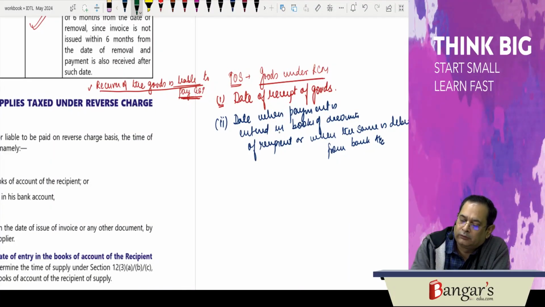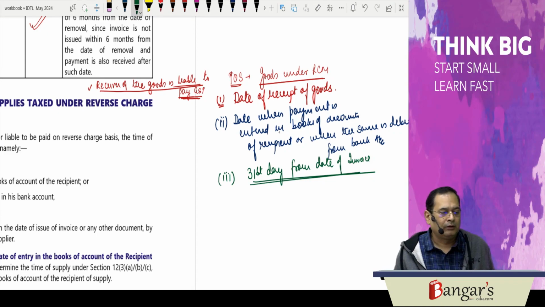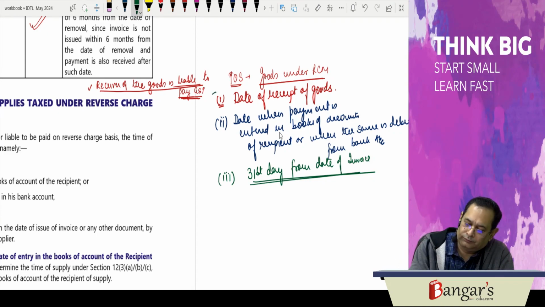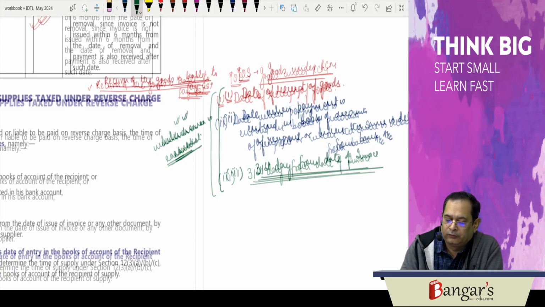And number three is the 31st day from date of invoice. Whichever is the earliest amongst these, that will become the time of supply.